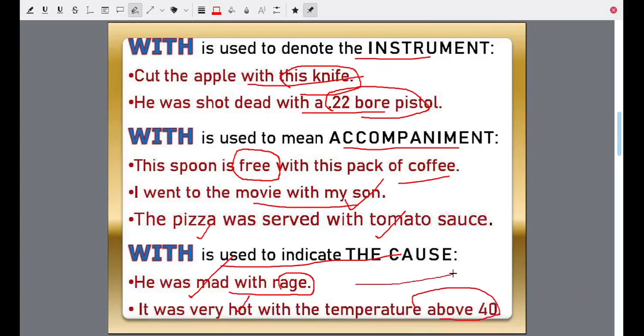So it can mean the cause. It can mean accompaniment. Something is free with something. You go somewhere with someone. Or it can mean the instrument. You cut something with a knife. Or you cut papers with scissors.